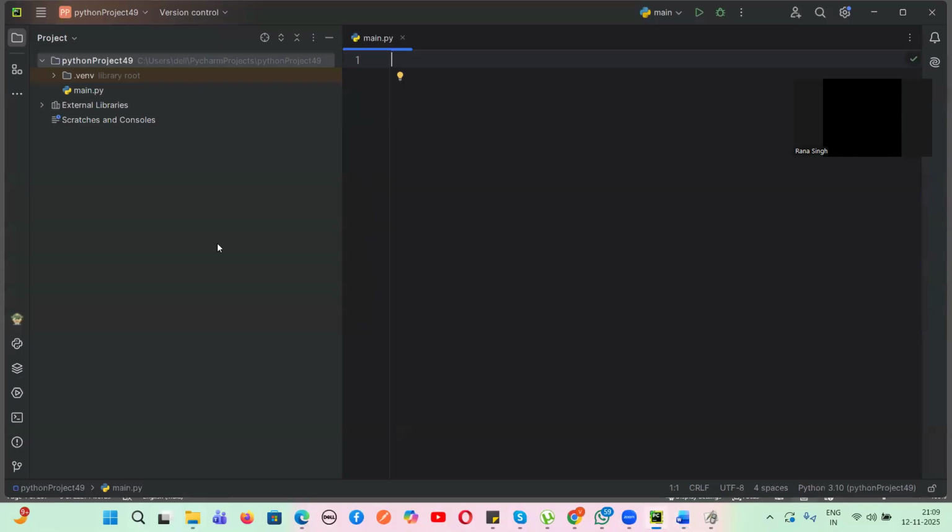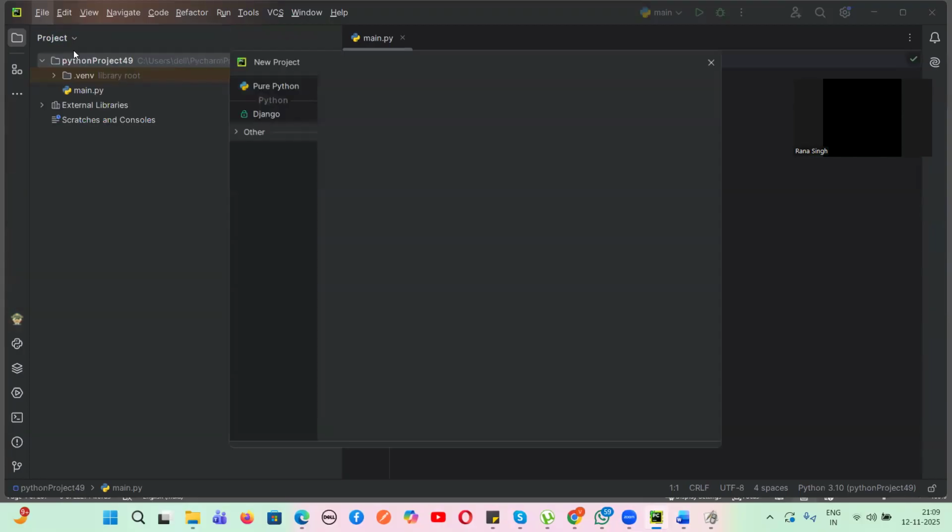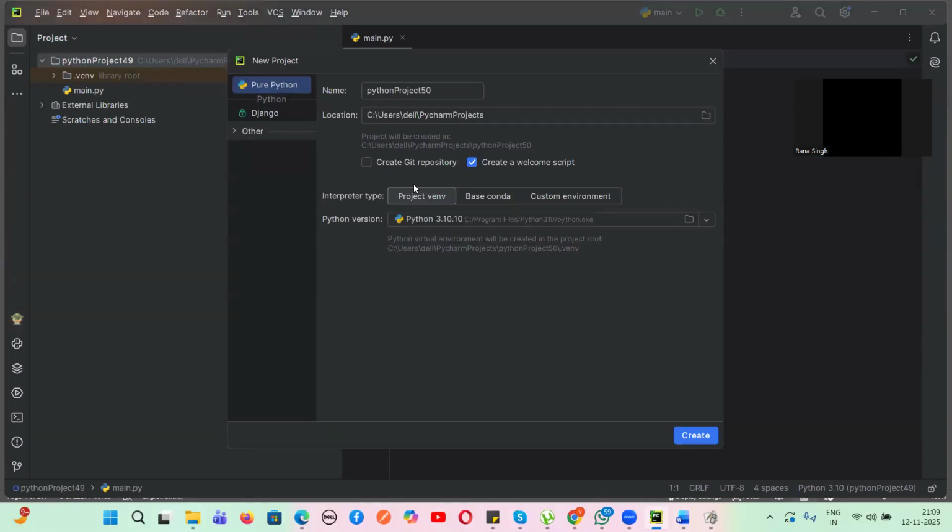Now, guys, I have told you to install Python and the PyCharm community version. Everyone please install. So here there's something called New Project. You can click on new project, and in some versions of PyCharm, for me it is showing a name and a location. In this location my codes will be saved. The version I am using is 3.10.1. This is the name of the project. Any name you can keep.